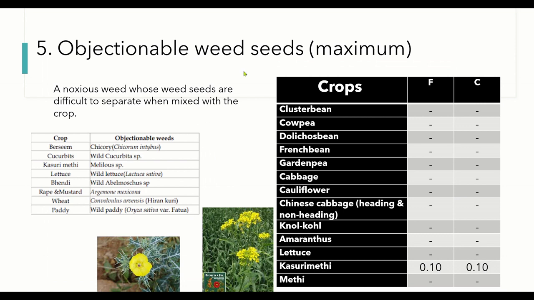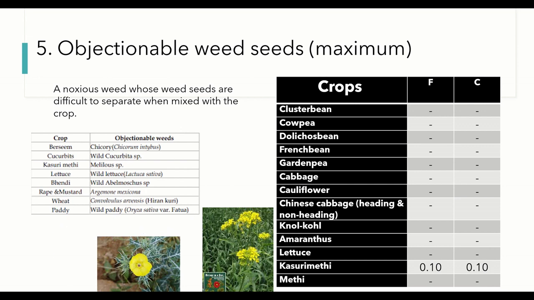Next, coming to objectionable weed seeds. Now we have already studied weed seeds, and what are objectionable weed seeds? Objectionable weed seeds are a peculiar type of noxious weed seeds, which are closely associated with the crop plants. Say for example, mustard or rapeseed is associated with, sorry, Argemone mexicana.